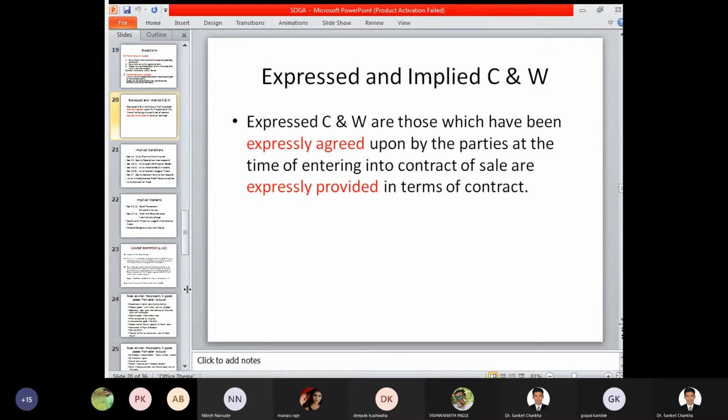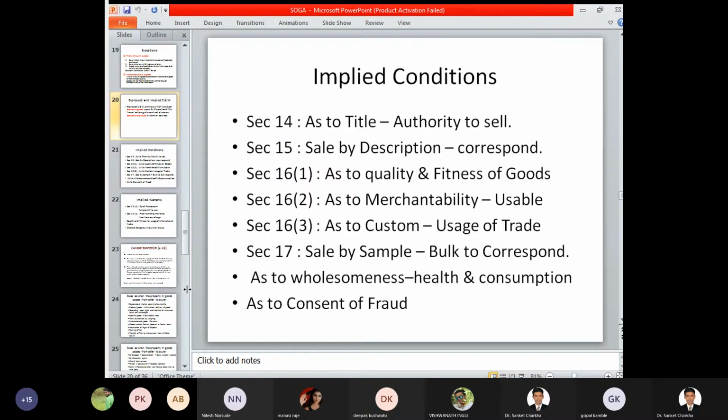Then we have also dealt with the concept of express and implied conditions and warranties. Express conditions and warranties are those expressly agreed upon by the parties at the time of entering into the contract. So if at the time of contract you have specifically mentioned the terms and conditions of that contract, then we can say that an express condition and warranty exist.